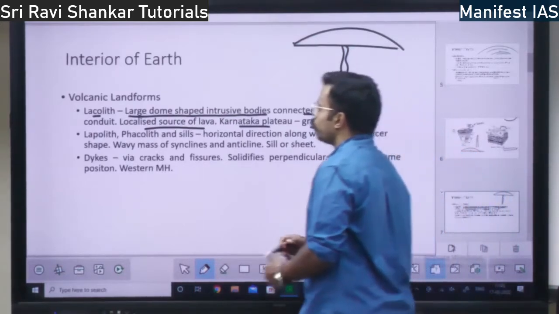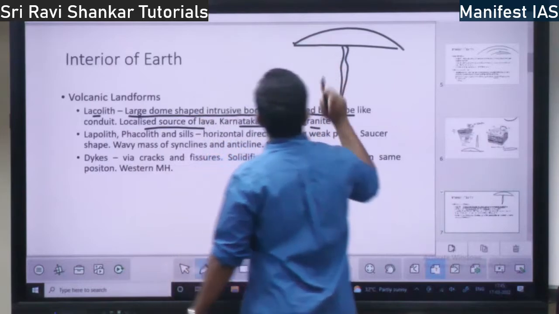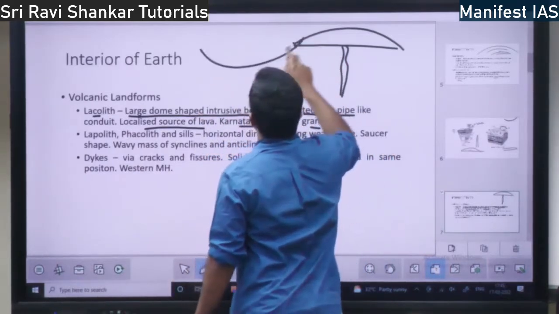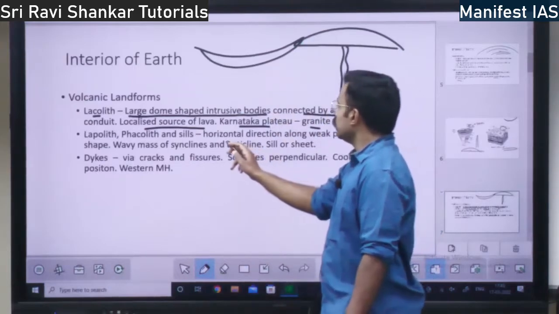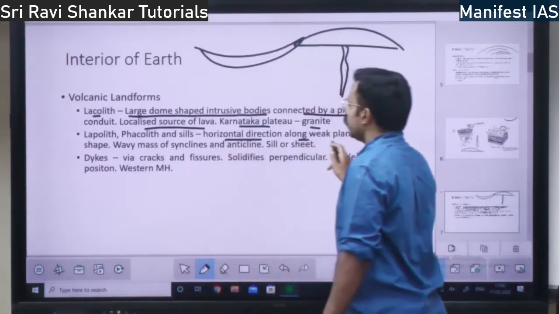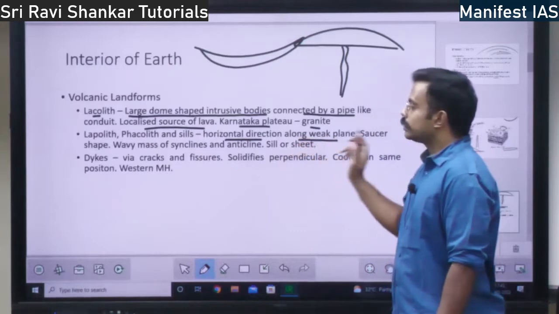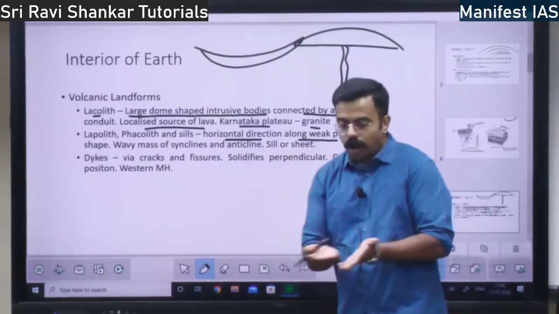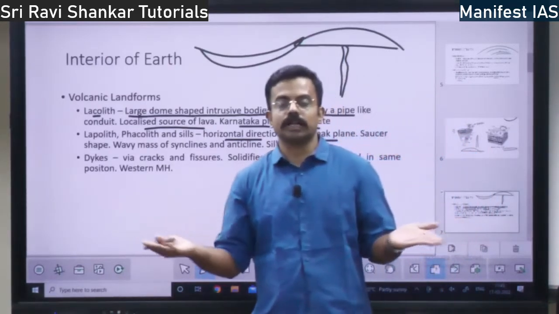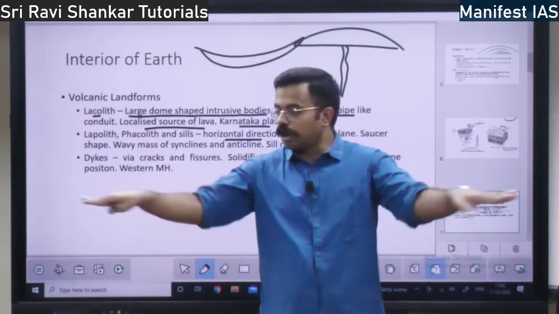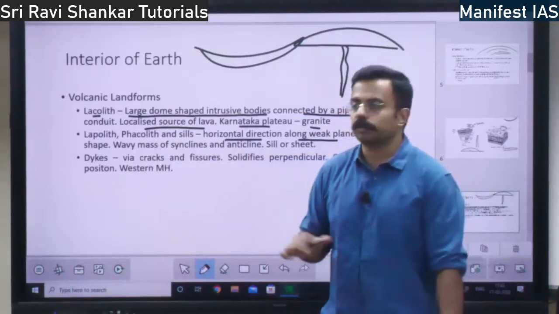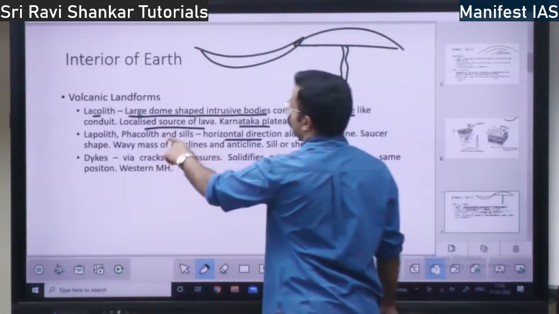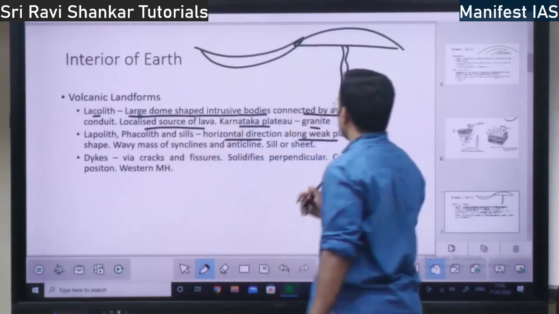Then you have lapolith. So laccolith is in this form. If it is in the saucer shape, it is called lapolith, right? So horizontal direction along weak plane. So laccolith, phacolith, sills, what are they? They are horizontal bodies. If the lava goes in the horizontal position, not vertical position, and cools in the horizontal position, you have these bodies, lapolith, phacolith and sills, right?